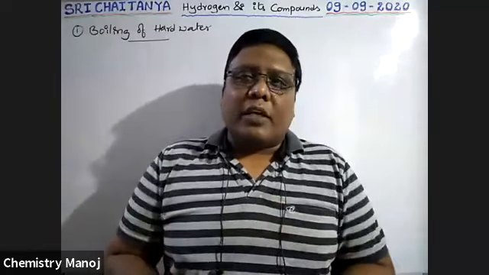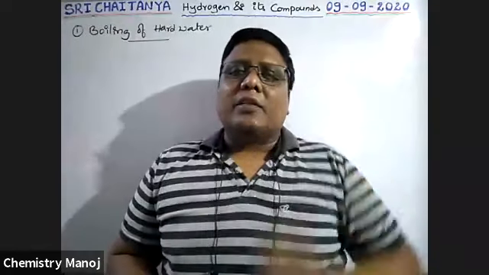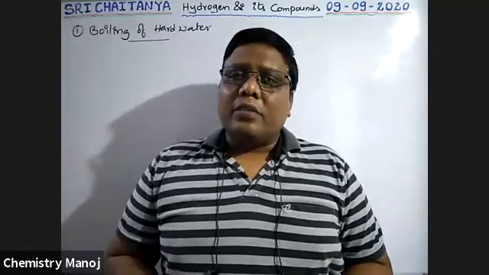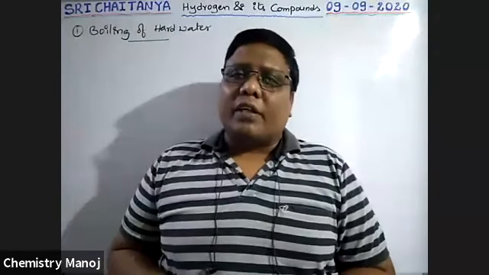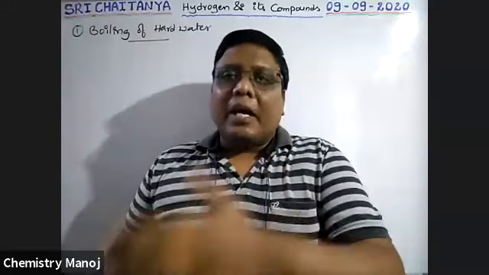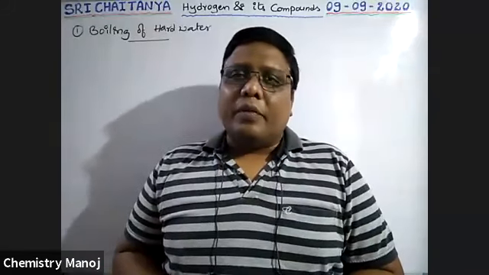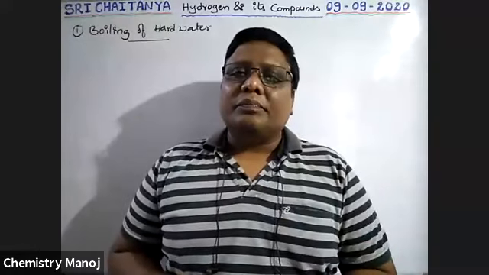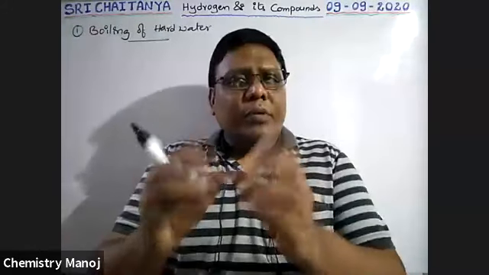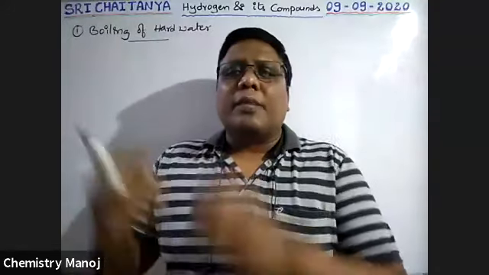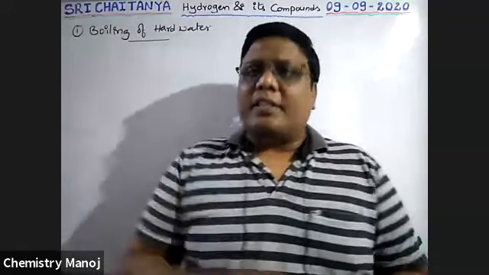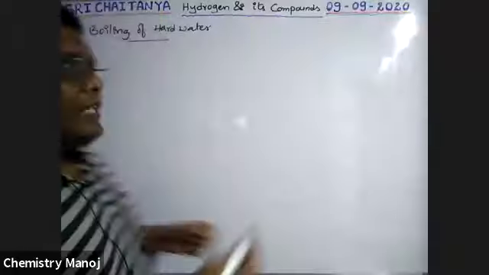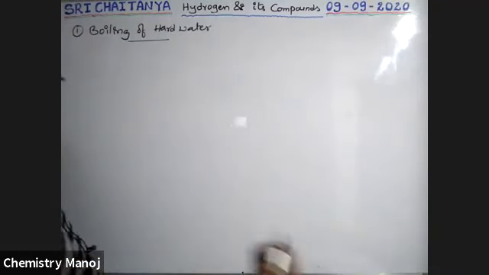Bicarbonates are soluble in water, which is why the water is hard water. So that bicarbonate is converted into carbonate, and the carbonate is precipitated as scales on the inner walls of the vessel. That means during simple boiling, these bicarbonates are removed as carbonates. Let us take an example of how bicarbonate is converted into carbonate.